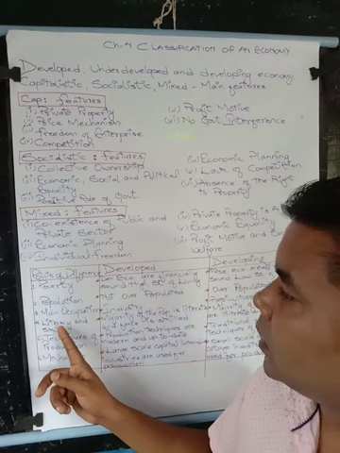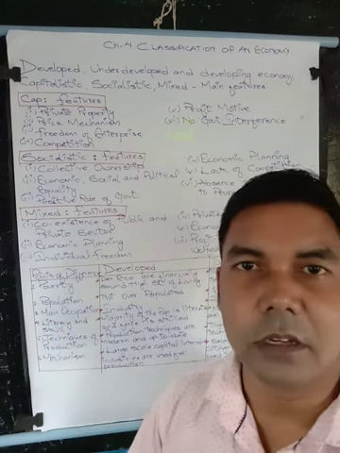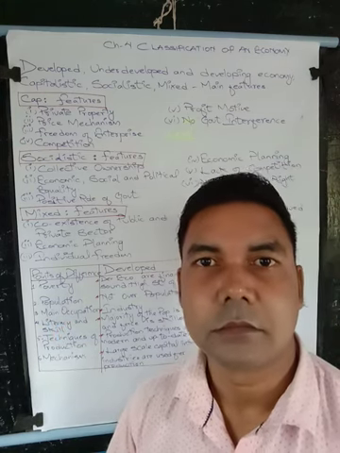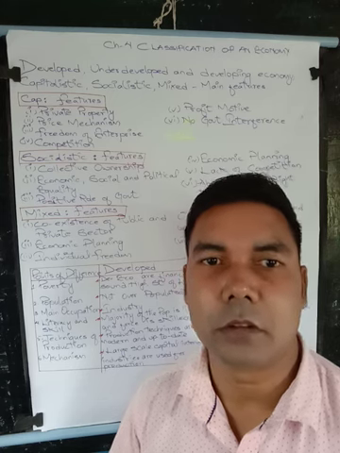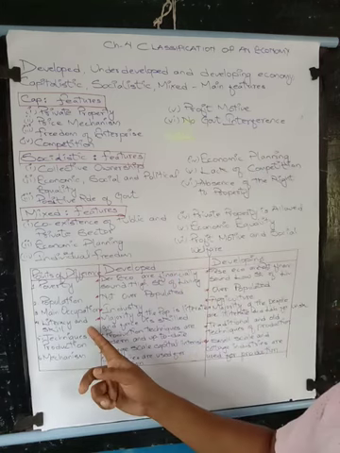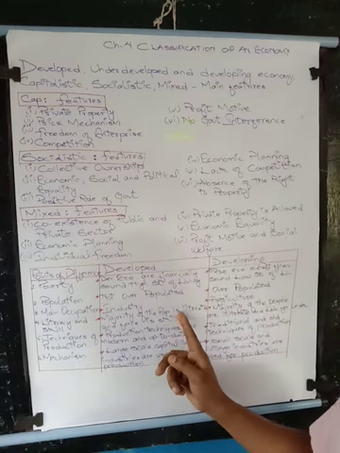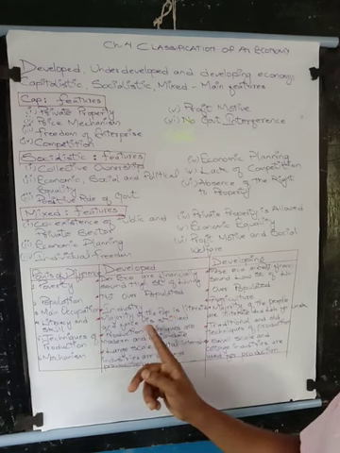Literacy and skill. Literacy means education. Skill means trained. In developed economies, the majority of the people are literate and the labor force is skilled.